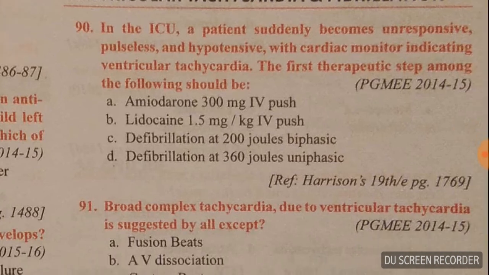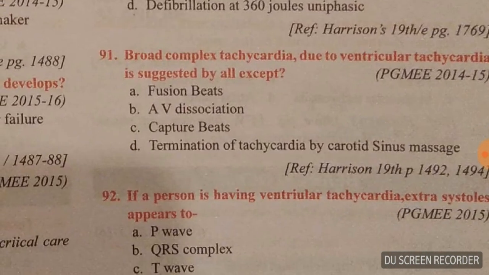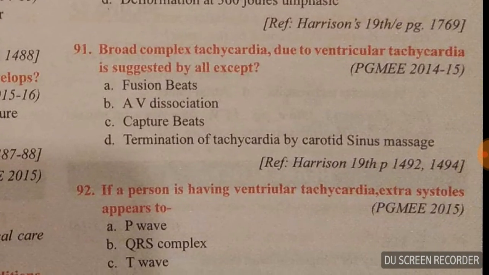Question number 90. In ICU, a patient suddenly becomes unresponsive, pulseless and hypotensive with cardiac monitor indicating ventricular tachycardia. The first therapeutic step among the following is to go for defibrillation at 200 joules biphasic. C option is right. Question number 91.